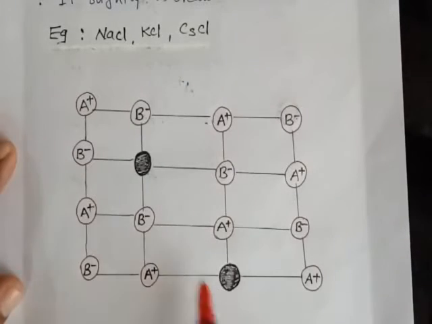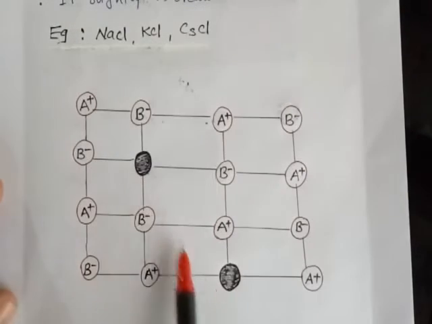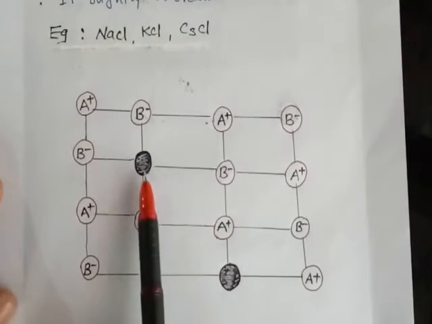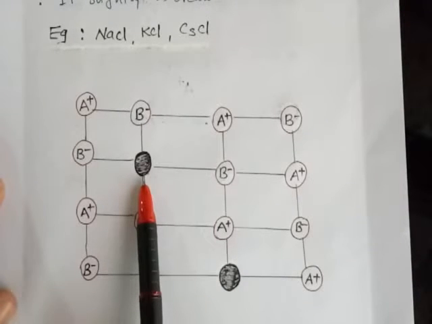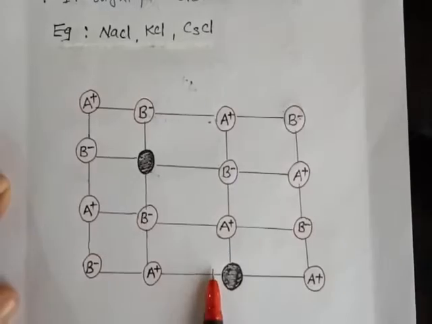This pair of holes can increase the electrical conductivity. Two vacant sites are formed, and these vacant sites decrease the density of the crystal. This is called the Schottky defect. I think you understand this.